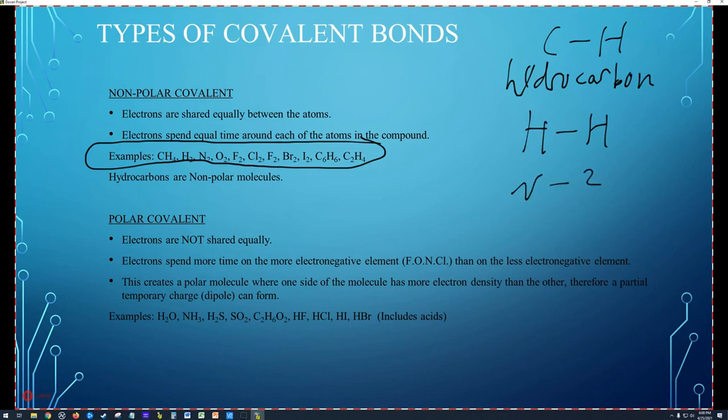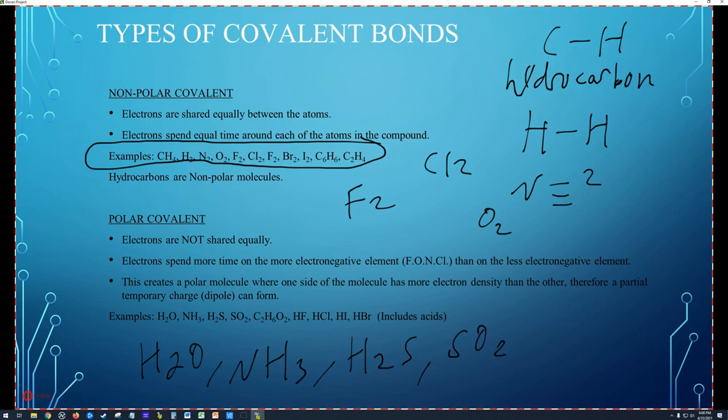So N2, O2, F2, Cl2, those are all nonpolar because they have the same pull for those electrons. Now, what is polar? Water's polar. Ammonia is polar. H2S is polar. SO2 is polar. And basically, these compounds have bonds in them where we have a big difference in electronegativity.